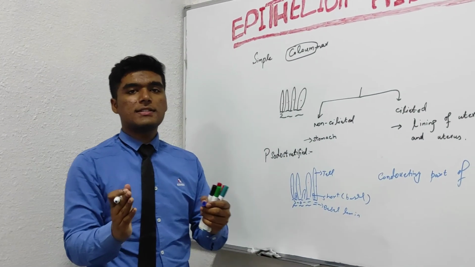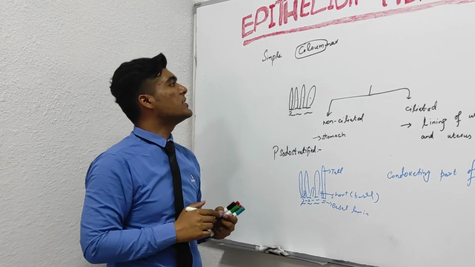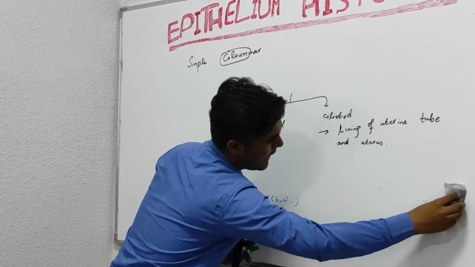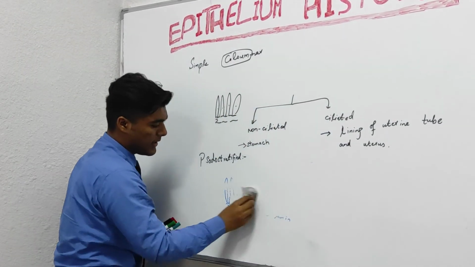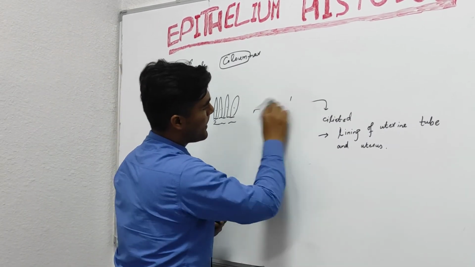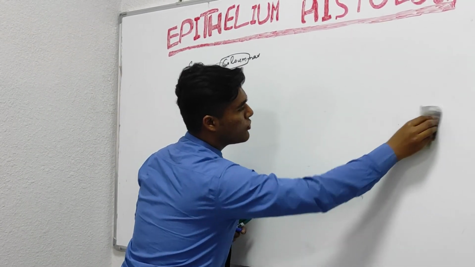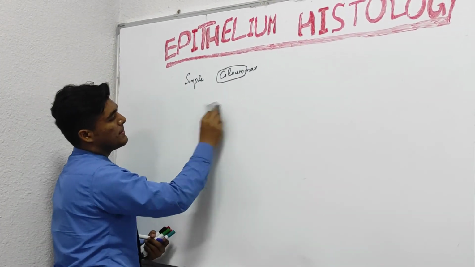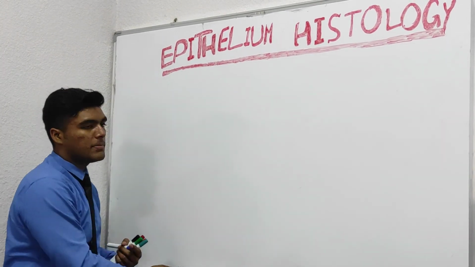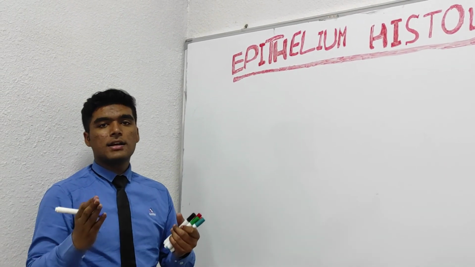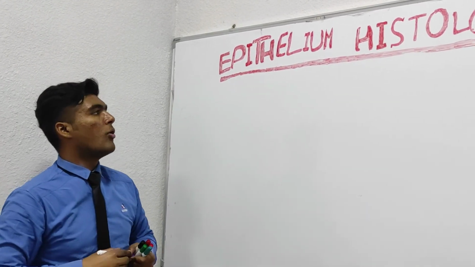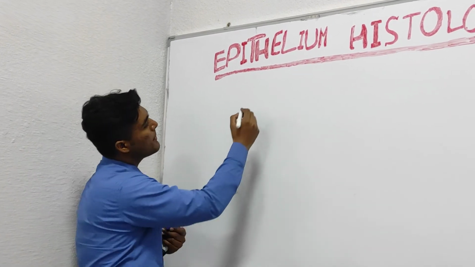Now we are going to discuss the second major division that a surface epithelium has, and it's stratified epithelium, meaning multiple-cell or multiple-layer containing epithelium. It is also divided into four types. First is simple stratified, second is stratified cuboidal, third is stratified columnar, and the fourth is transitional epithelium. Now, discussing stratified cuboidal epithelium.